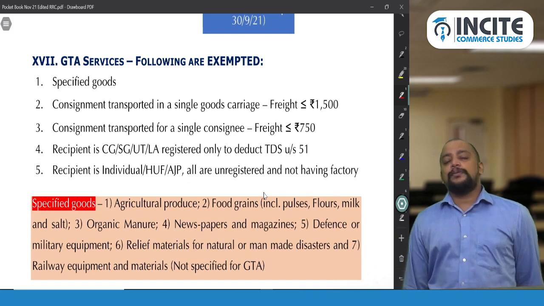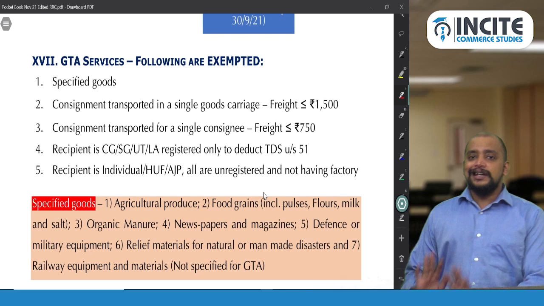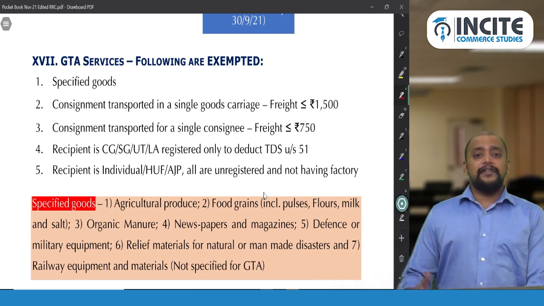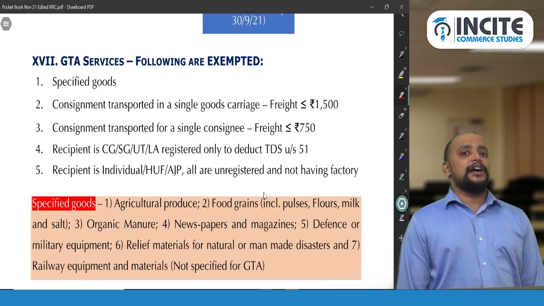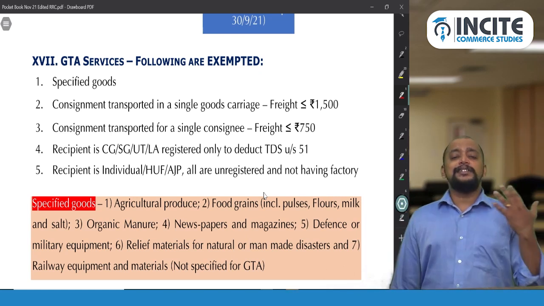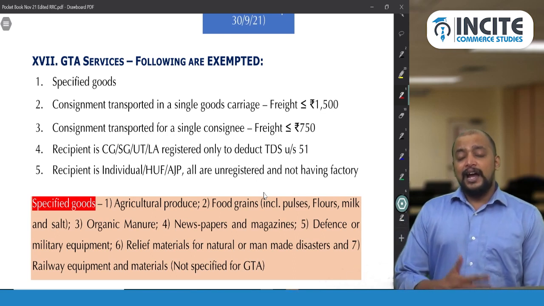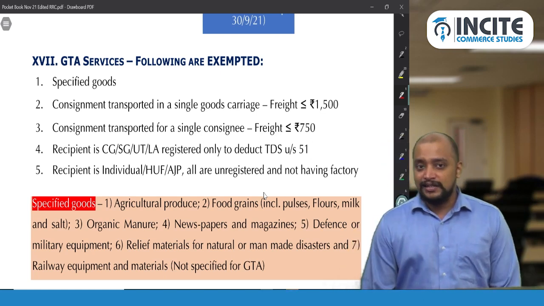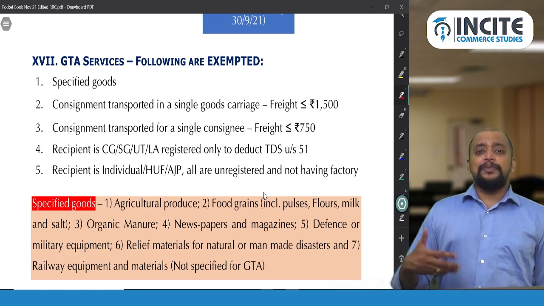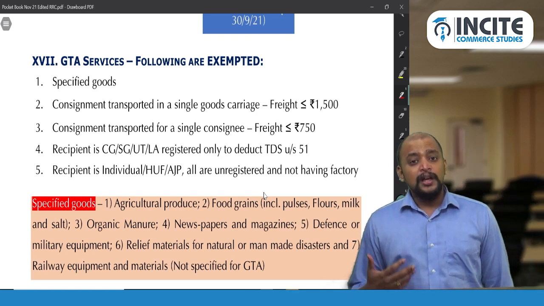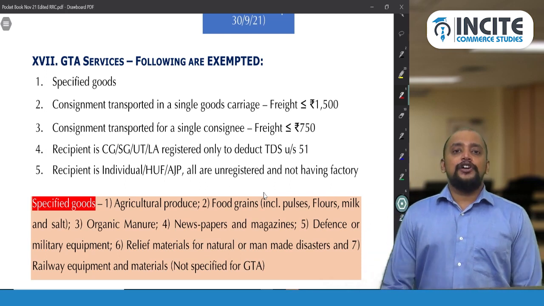And next, the fourth exemption: if the recipient is registered only to deduct TDS under section 51, and does not have outward supply. Generally a central government or state government department, public sector undertaking, government body or local authority is liable to deduct TDS. They don't have any outward supply, they are registered only to deduct TDS, and if they receive any GTA services, that is exempted. Then the last case: if the GTA services are provided to an unregistered individual, HUF or AJP, not having a factory, then it is also exempted.